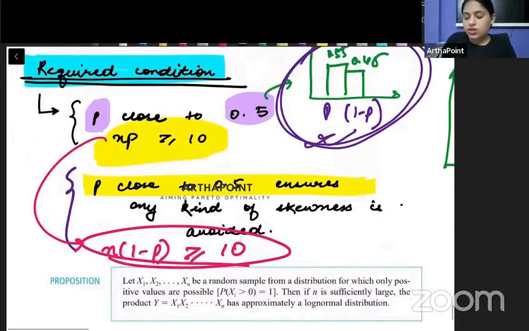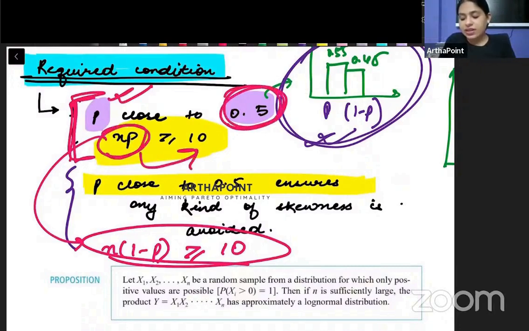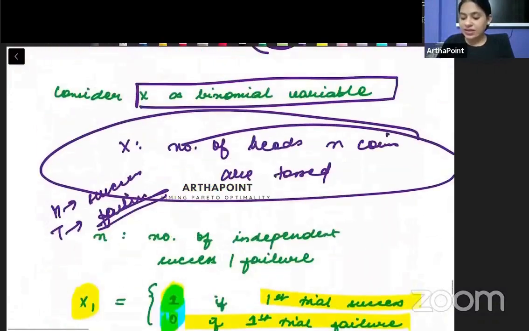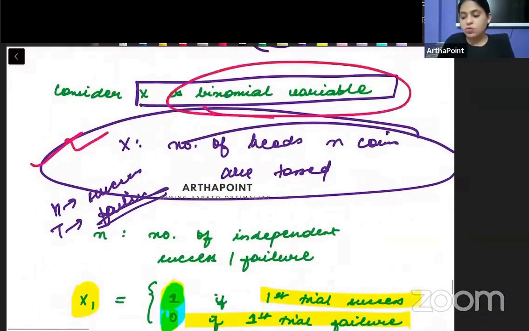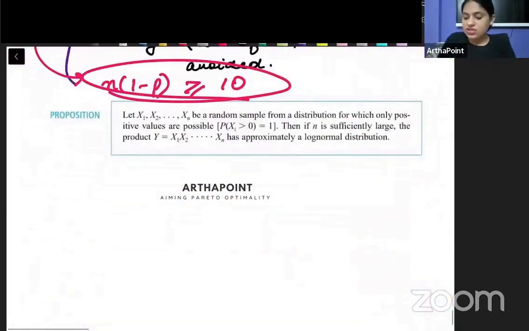So if these two conditions are satisfied, if p is close enough to 0.5 and np is greater than or equal to 10, then we can say that in such a case the binomial distribution follows the central limit theorem.